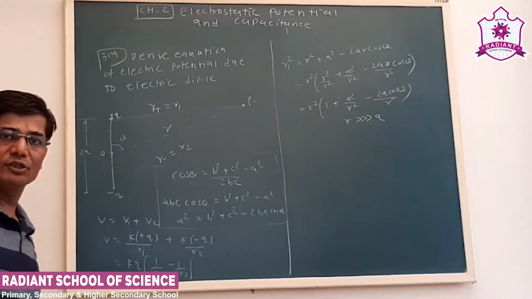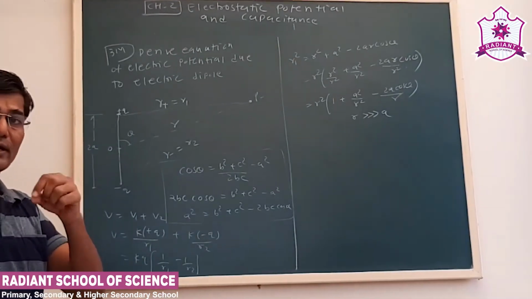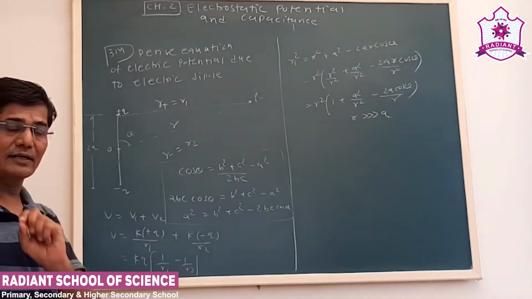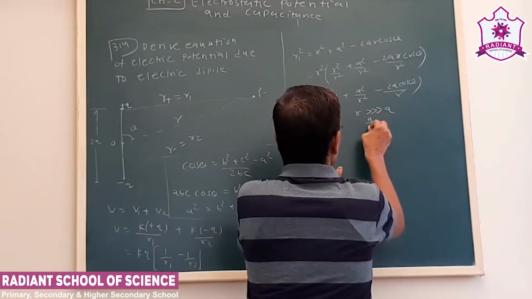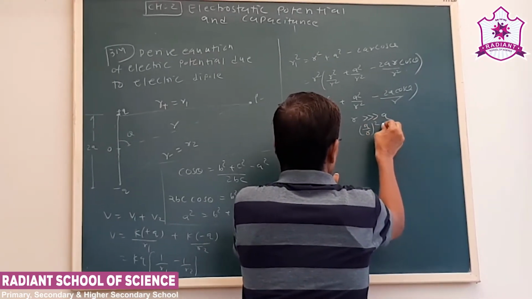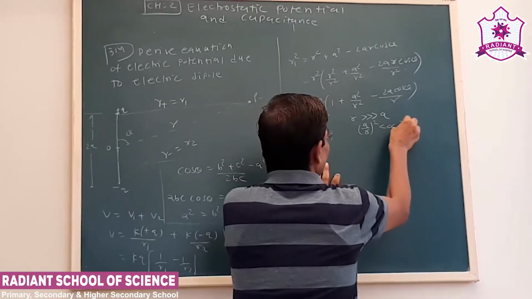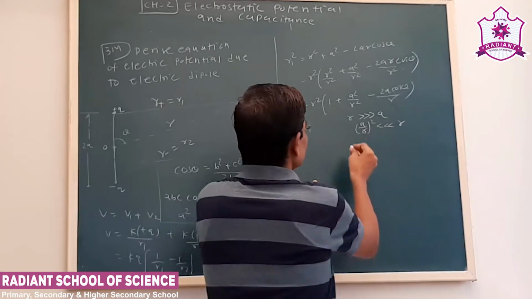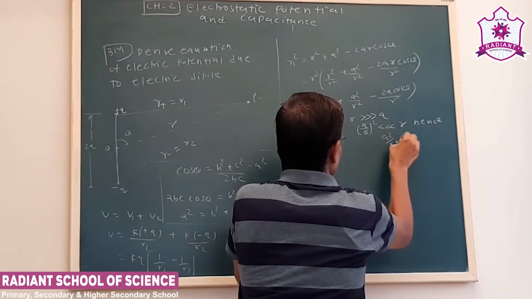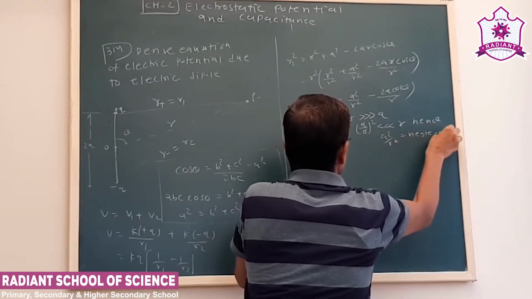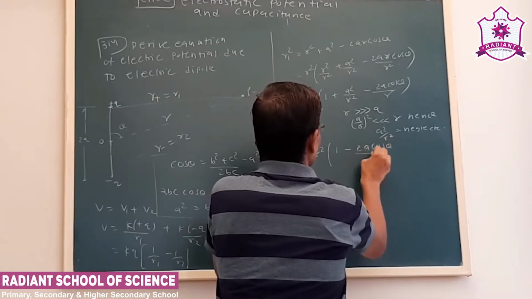Because by definition a dipole is a system of two equal and opposite point charges separated by a finite distance. So a upon r whole square will be very small, so we can neglect it. Hence a square upon r square is neglected, and it will be 1 minus 2a cos theta upon r.